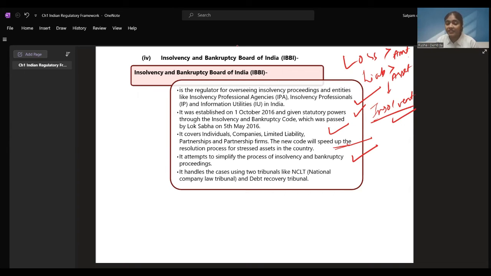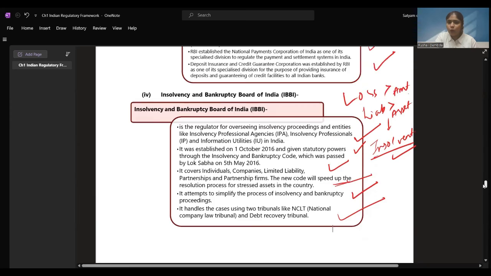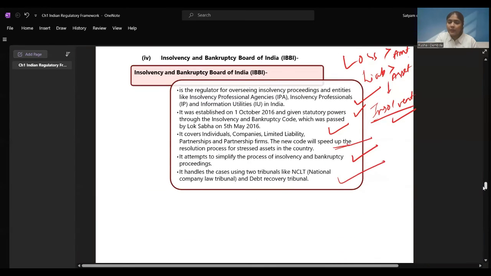It handles cases using tribunals like NCLT and the Debt Recovery Tribunal. Just as we have seen courts set up, similarly tribunals have been set up. For IBBI or insolvency cases, there are two tribunals: NCLT, the National Company Law Tribunal, and the Debt Recovery Tribunal. These are the tribunals which will handle all the cases, give the resolution and provide the people with money. I hope we are clear with RBI and IBBI also.